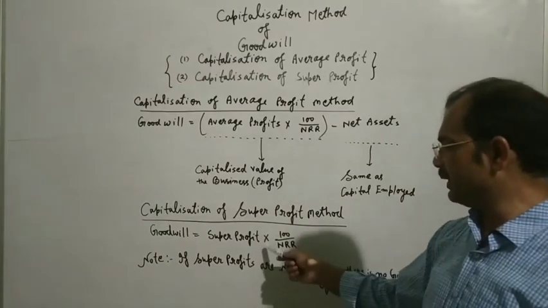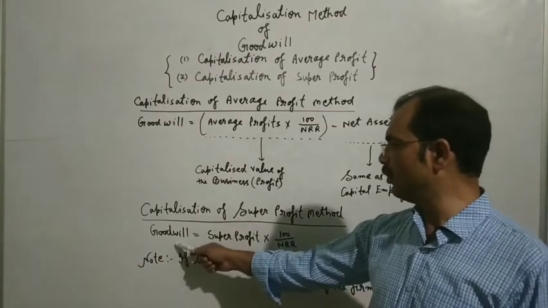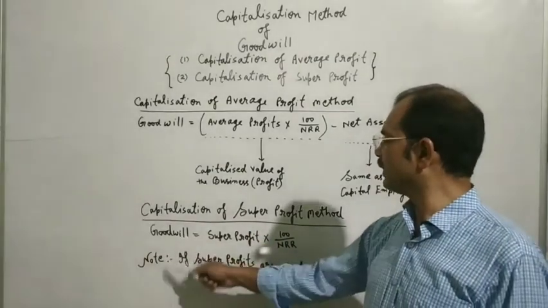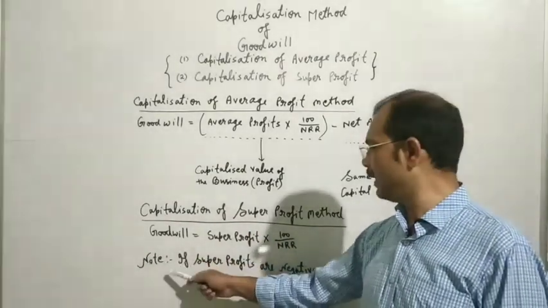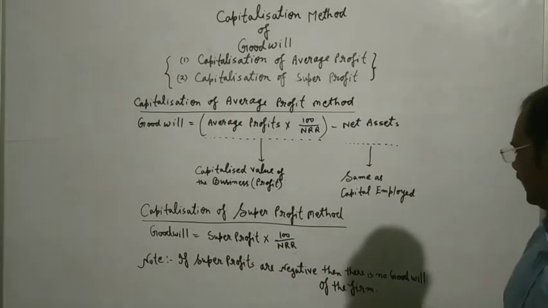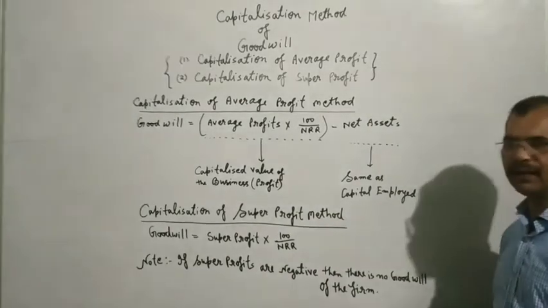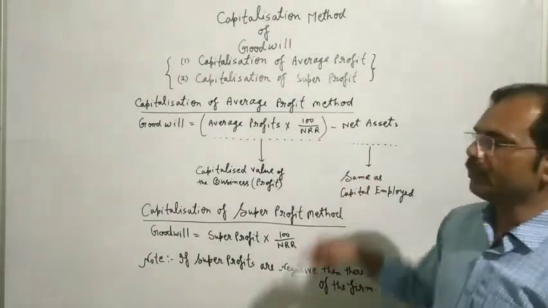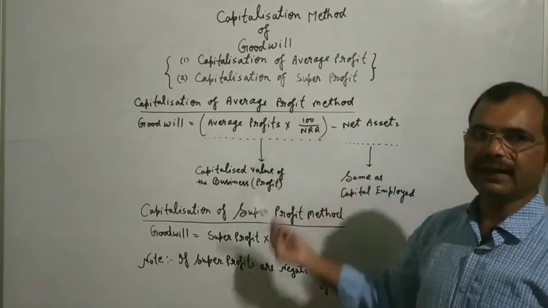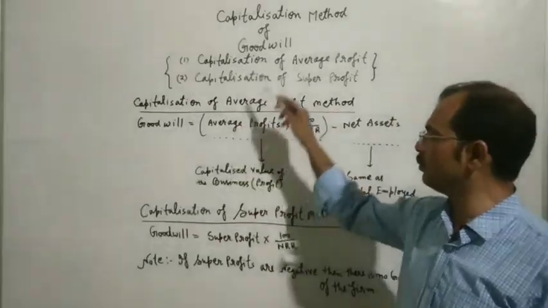After this we find the goodwill in the capitalization method. One thing is very important and worth remembering: if super profits are negative, then there is no goodwill of the firm. Students, now we will take examples to understand these.